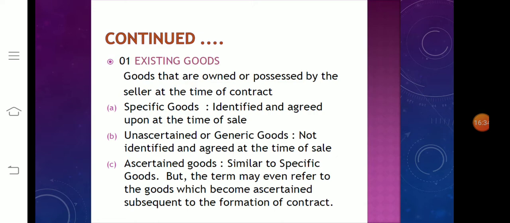Similarly, a rice merchant agrees to supply 10 bags of basmati rice from Pakistan if he gets supplies. In this case, basmati rice representing contingent goods may or may not be available to the rice merchant. So these are contingent goods, which are a part of future goods.